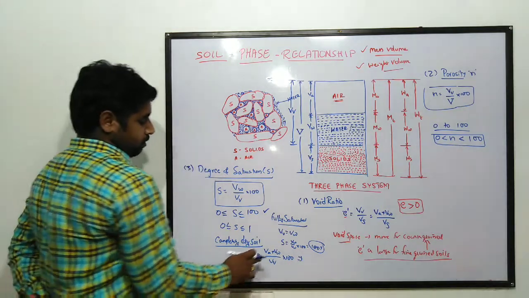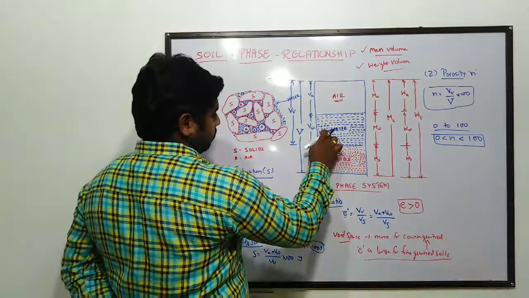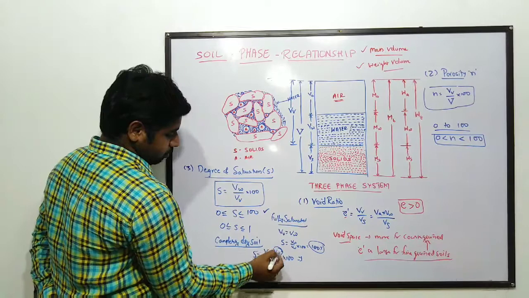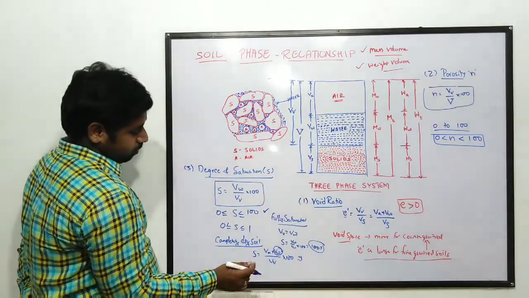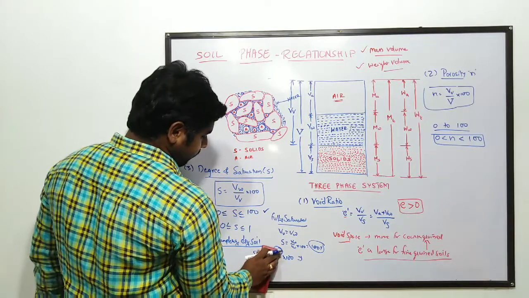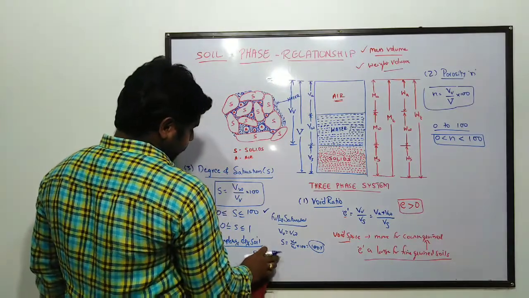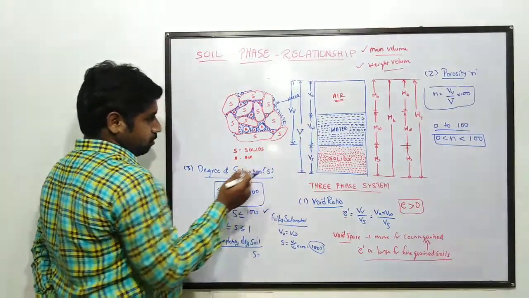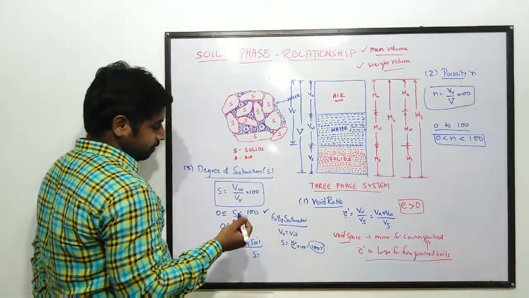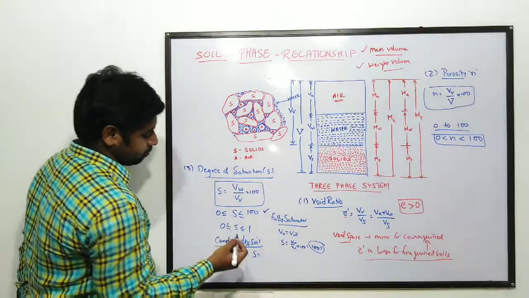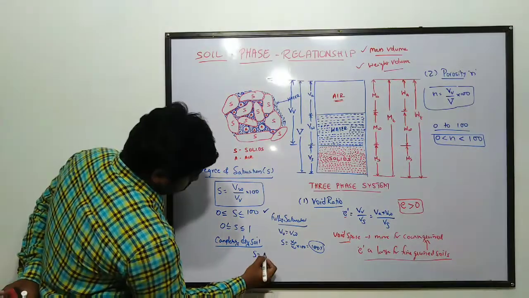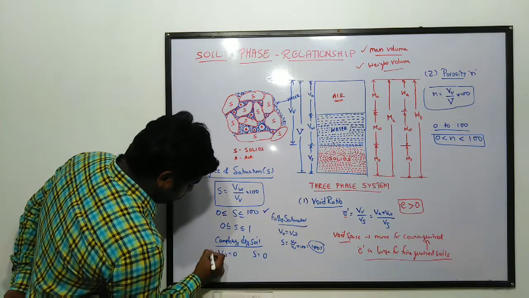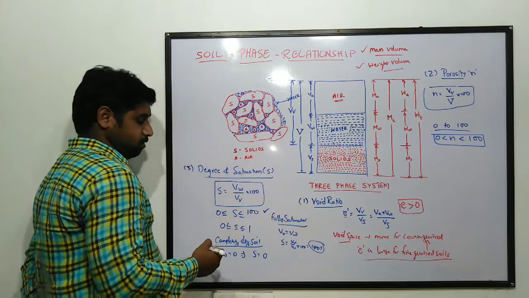Here it is completely dry, so VW is 0, and this entire term is 0. There is no water, only air will be there. So S will be 0. In case of completely dry soil, since VW is equal to 0, S is equal to 0.